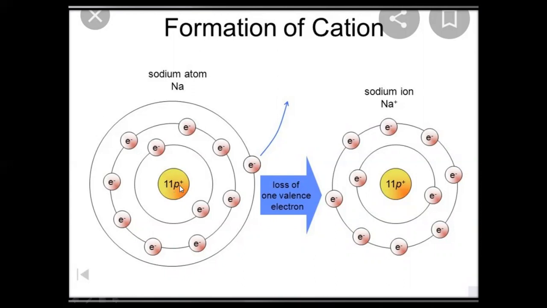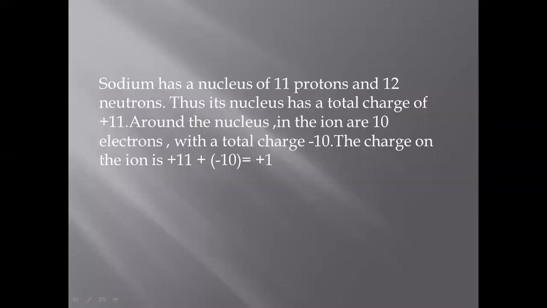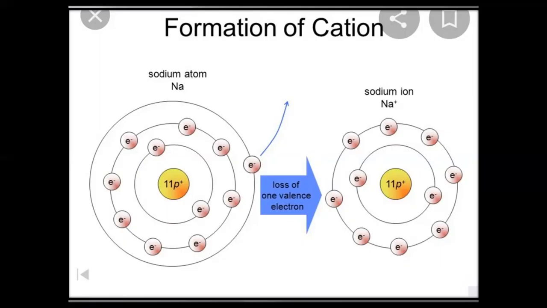So positive charges are 11 and negative charges are again 11. You can see 2 electrons or negative charges in the first shell, 8 electrons in the second shell, and 1 electron in the third shell. So 8 plus 2 is 10, and this 1 electron makes 11. So there are 11 electrons in the sodium atom, but you can see this outermost shell has only 1 electron. So to complete this outermost shell, sodium needs 7 electrons.